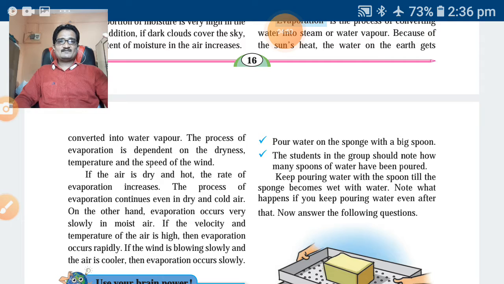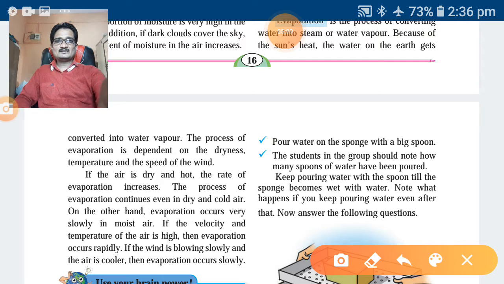The process of evaporation continues even in dry and cold air also. On the other hand, evaporation occurs very slowly in moist air. Note down this point.